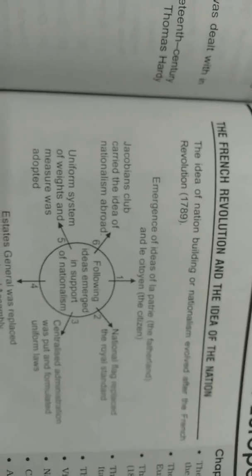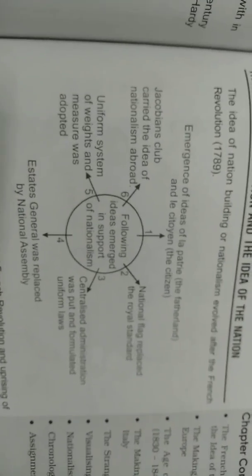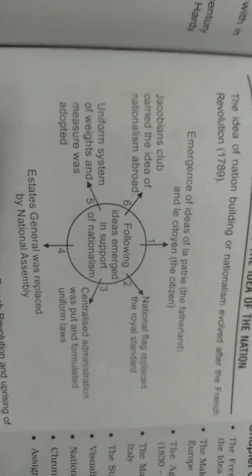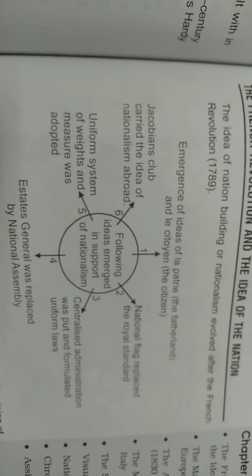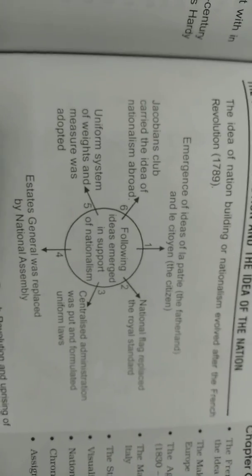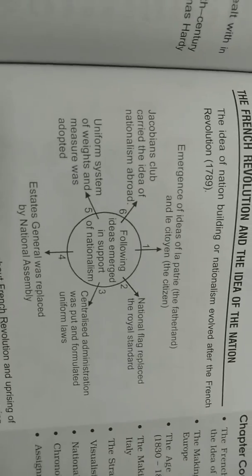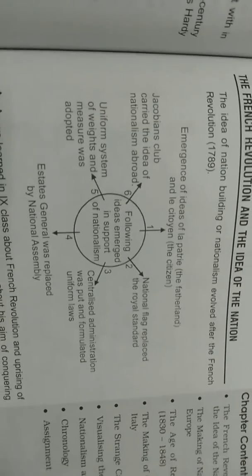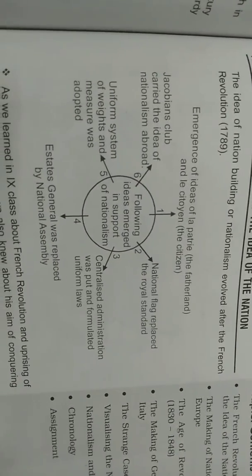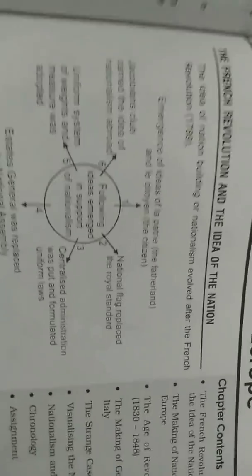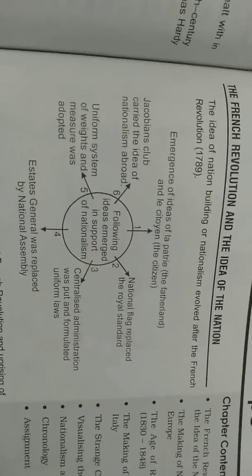Yes, children, this is the feeling of nationalism. Under the monarchy, they didn't have all these ideas. Louis XIV, Louis XV, Louis XVI never bothered about these ideas. But in 1789, the common people of France revolted and achieved all these things. And in 1791, they formulated their own constitution. As a result, France became a Republic. You might have read these incidents earlier.